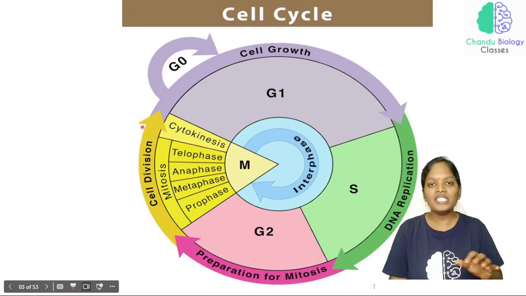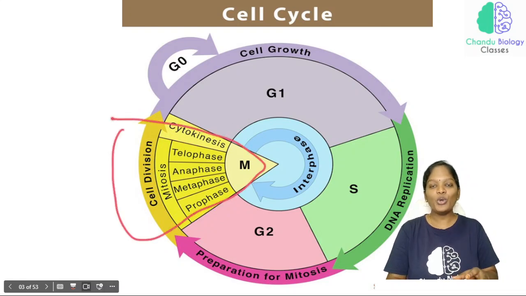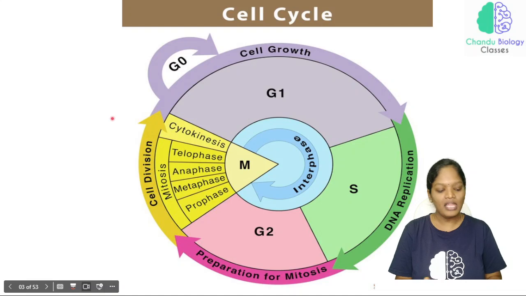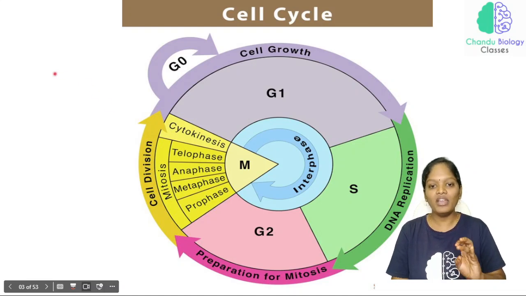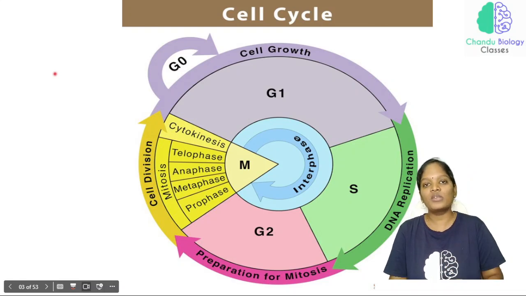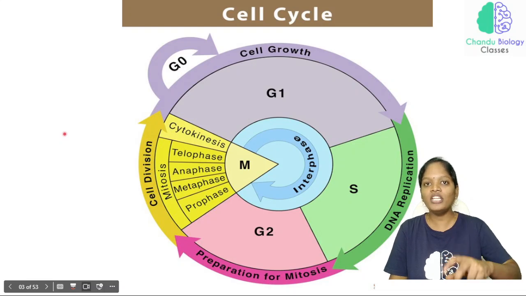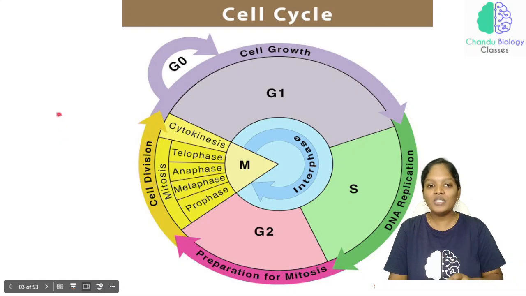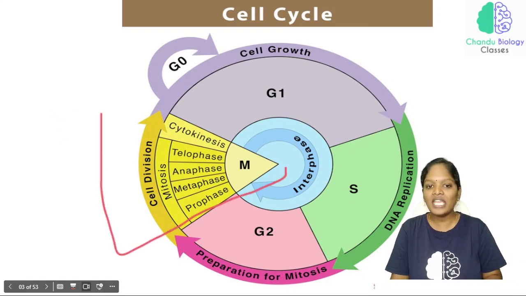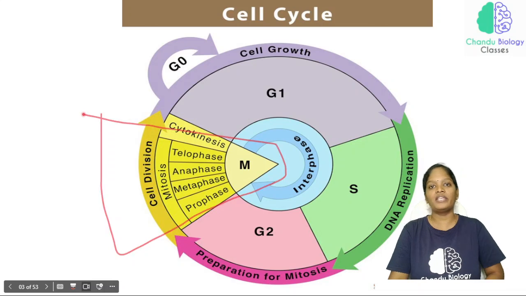See here, the cell division which is exactly taking place in the M phase, and you should know what is the difference between the cell cycle and the cell division. Cell cycle means the G1, S phase, G2 phase, M phase and G0 phase. These are all the phases which we are calling a cell cycle. And the cell division means this M phase. The phases coming under this M phase are very important to divide the cell. So that is why we are saying the cell division is taking place in the M phase. This can be expected in the question.